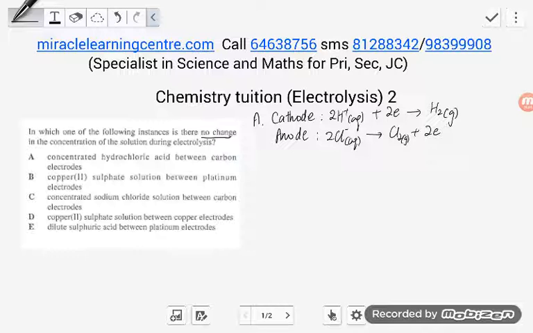Since hydrogen has been discharged, there is a change in the concentration of the hydrogen ions. There are less hydrogen ions in the solution, and the solution becomes less acidic.